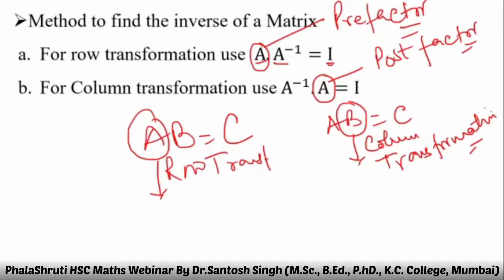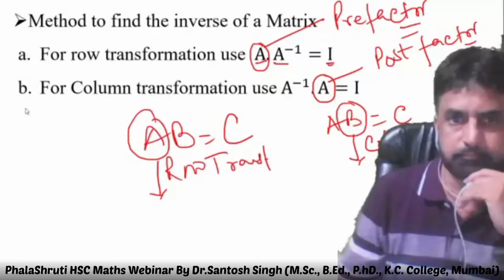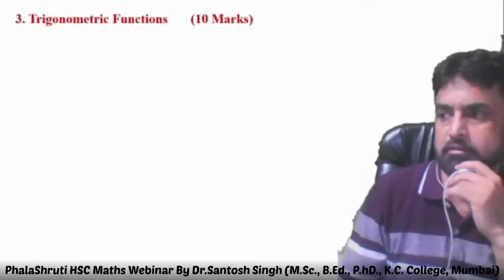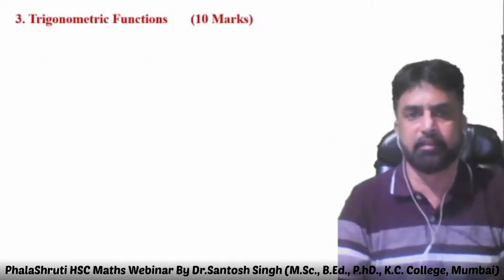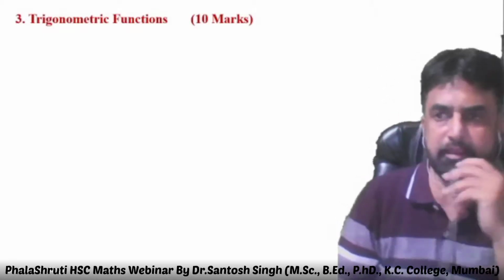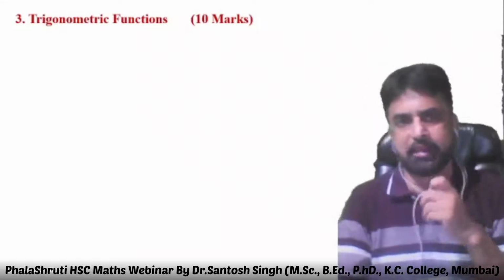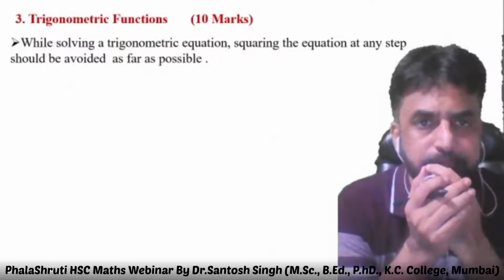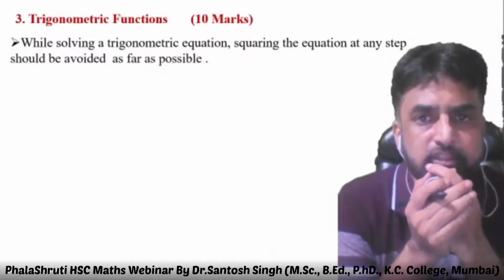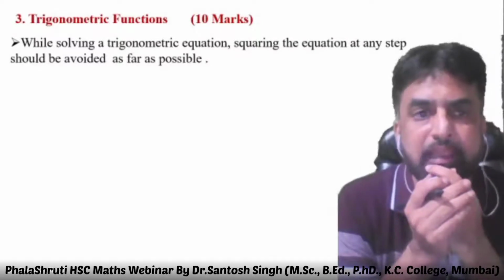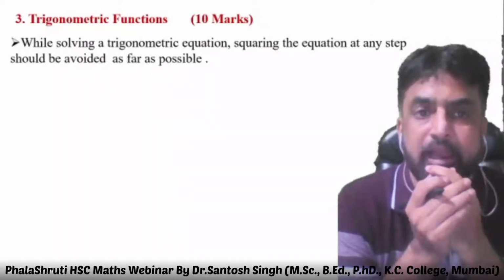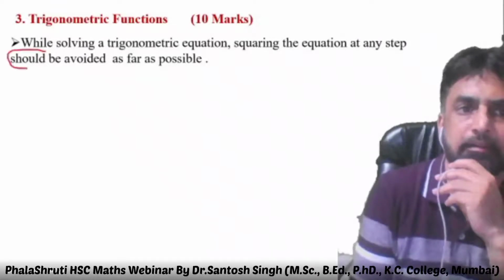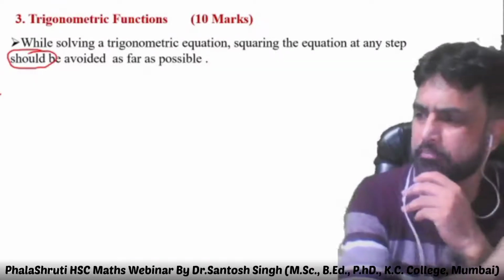Then next one is trigonometric functions. It's a very interesting chapter, with very good weightage from the examination point of view, 10 marks. While solving a trigonometric equation, squaring the equation at any step must be avoided as far as possible. I have written should be avoided, but I say must be avoided. Don't square. Why?